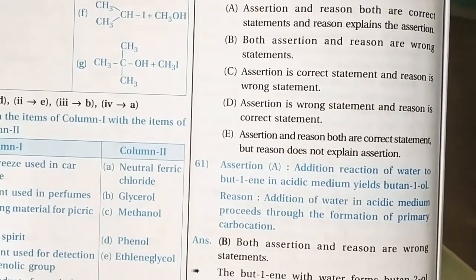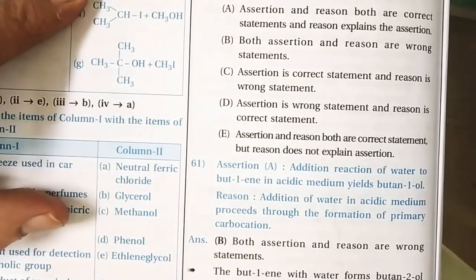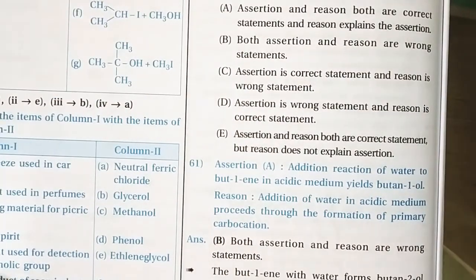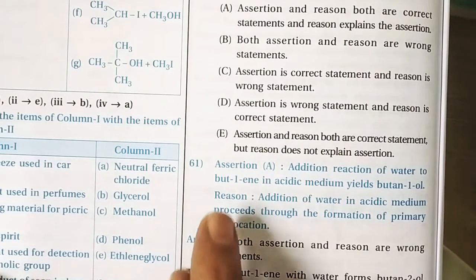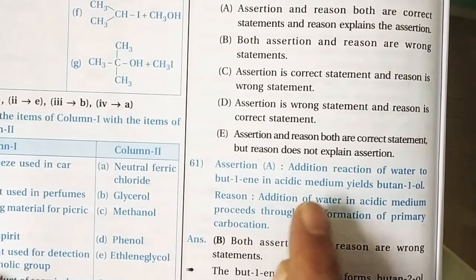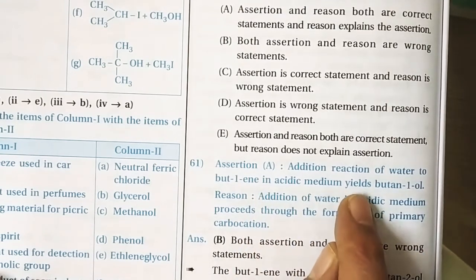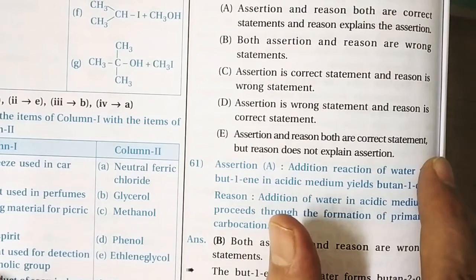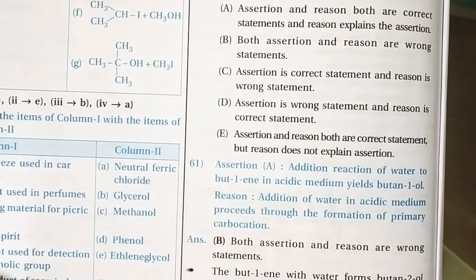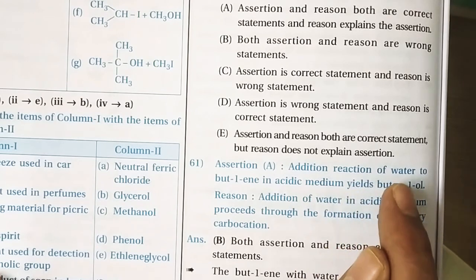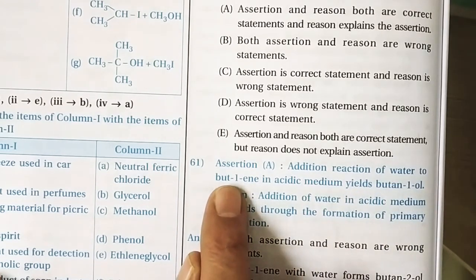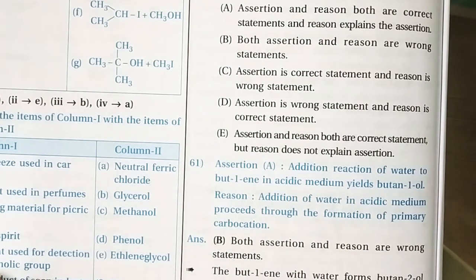The assertion given is: addition of water to butene, mind well, this butene is asymmetric in nature, in acidic medium yields butan-1-ol. Definitely, the assertion is a wrong statement. Why? Because in the addition reaction of water to butene, we know that butene is asymmetric in nature. So the more electronegative portion of water, OH minus, is attached to the carbon containing the lesser number of hydrogens. So we get the product butan-2-ol as the major product, not butan-1-ol.